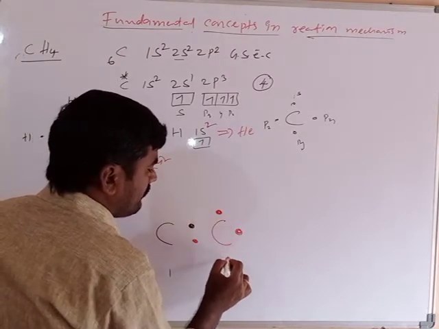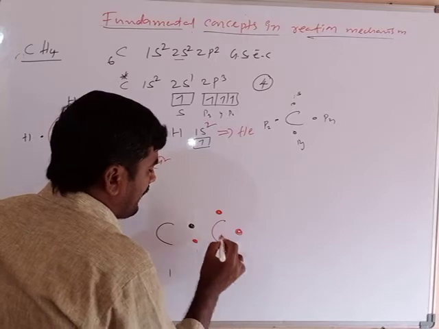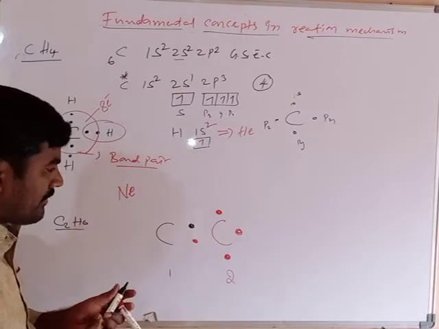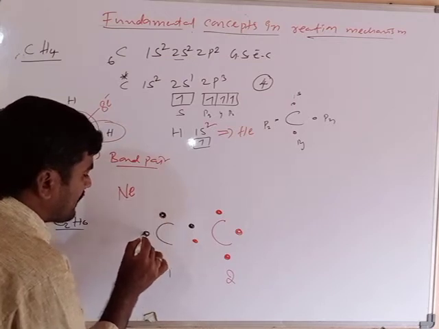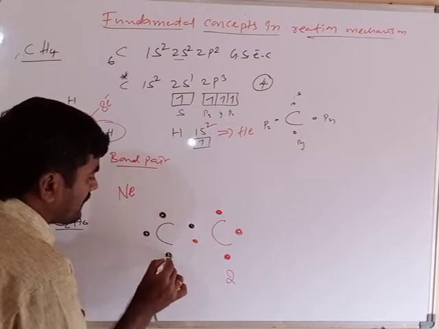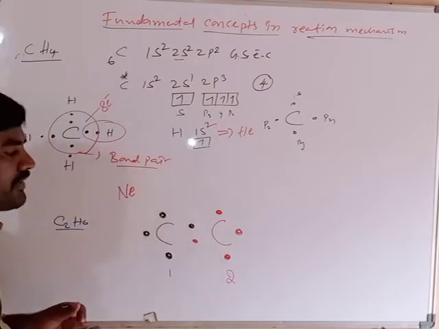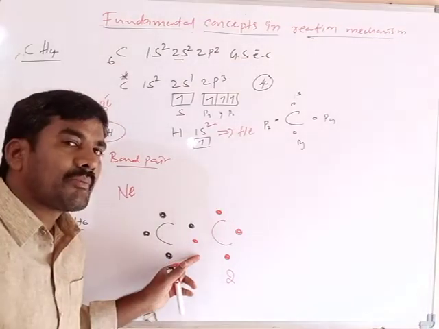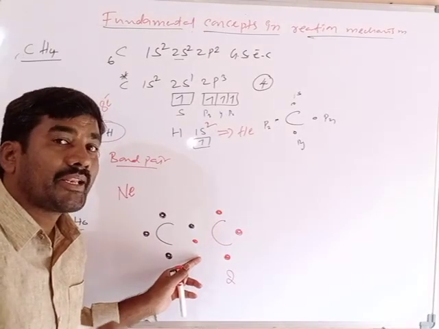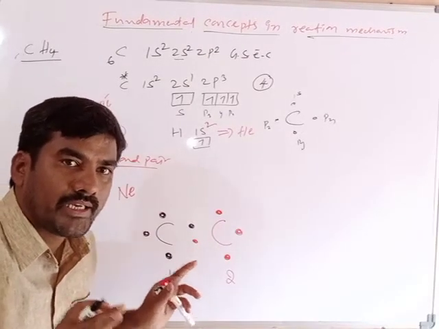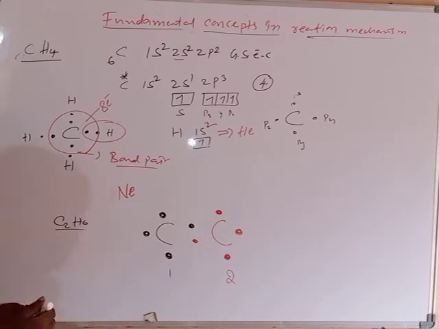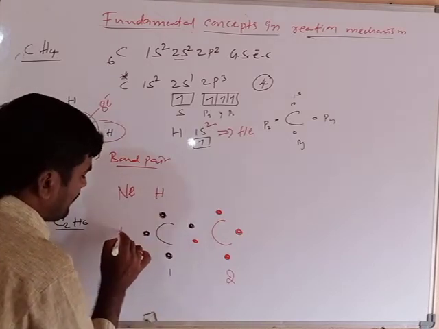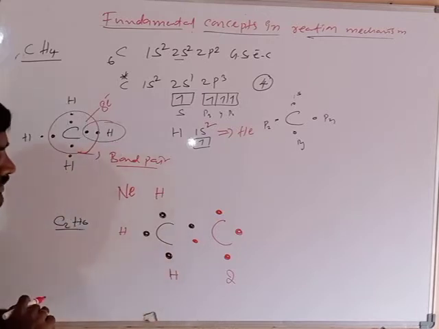Clear? Now after contributing 1 electron, each carbon has 3 unpaired electrons. How many unpaired electrons are there? 3 unpaired electrons. Among the 4 unpaired electrons, 1 unpaired electron is contributed between carbon and carbon to form a bond pair. After completing this bond formation, how many hydrogens are there here? 6 hydrogens are there. Now 3 hydrogen atoms form bonds with the first carbon.